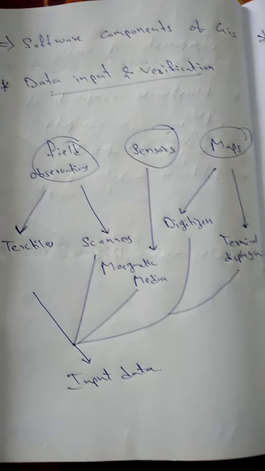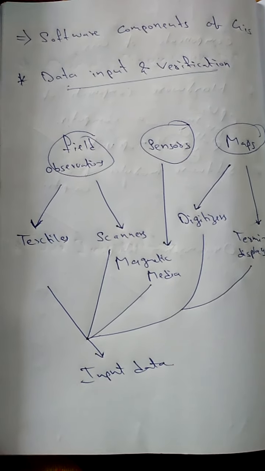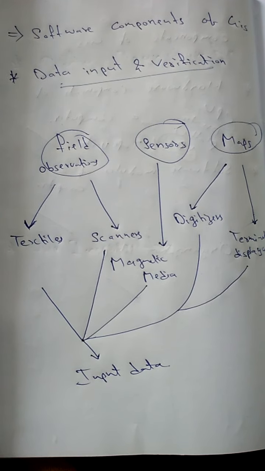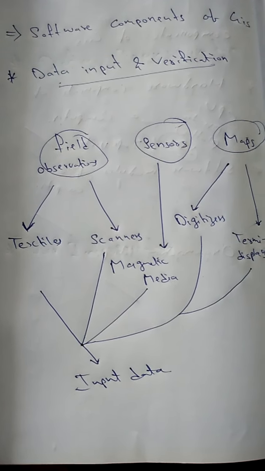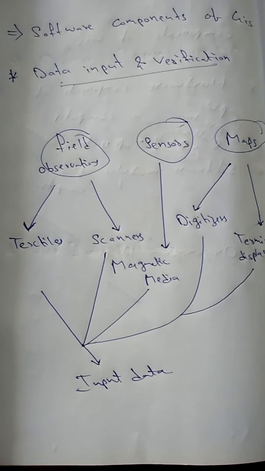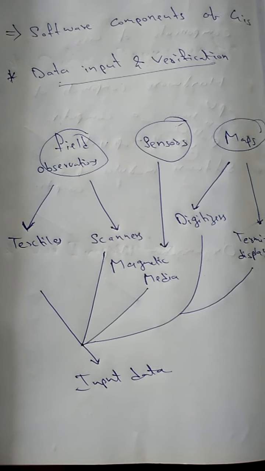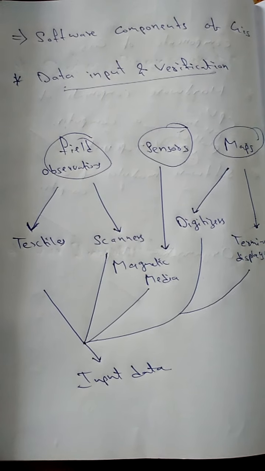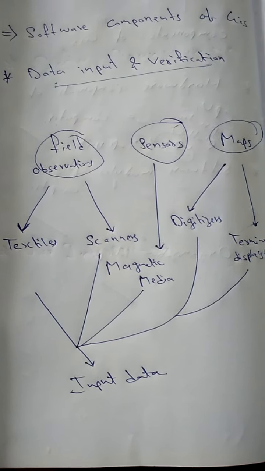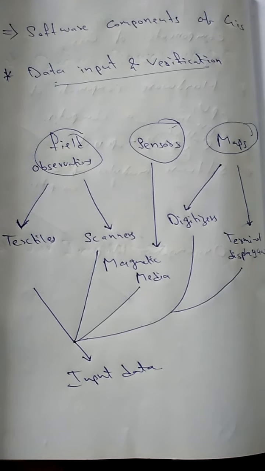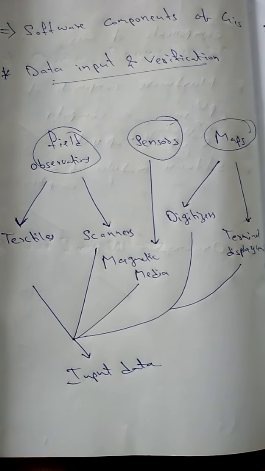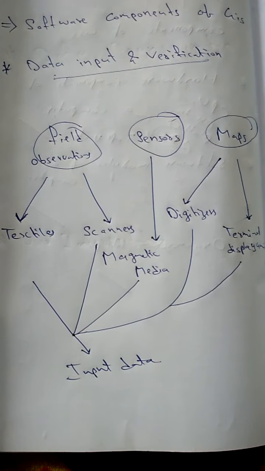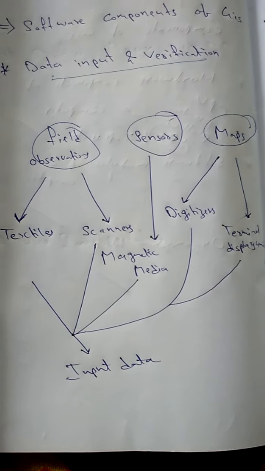Data input is given to the system in several ways. You can enter text, text the material or text the subject. Or you take photos and scan them with the help of barcodes and give them as input, or you take the input with the help of sensors, magnetic media which holds the input, or digital data, and a terminal display.